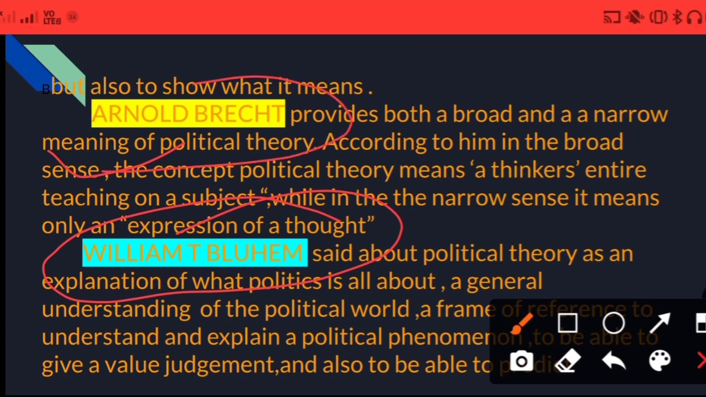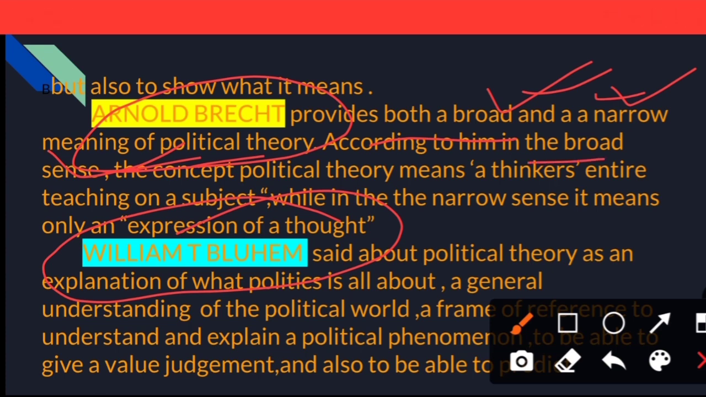Here Arnold Brecht says that this theory provides a broad and a narrow meaning of political theory. That means Arnold Brecht gave two platforms to explain political theory: one is the broader and one is the narrower sense. According to him, in the broad sense, the concept of theory means the intellectual thinkers' entire teaching on the subject, while in the narrow sense, it means only an expression of a thought.